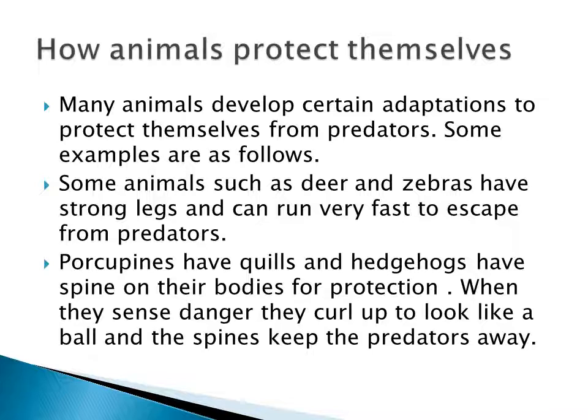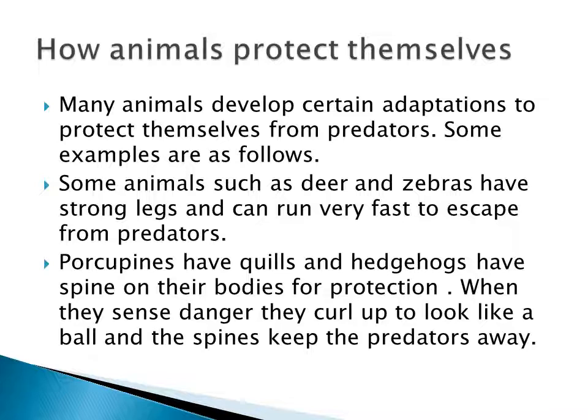But how do animals protect themselves from their enemies? So what is the topic? How animals protect themselves from their enemies. Many animals have certain adaptations to escape from predators. We will see some examples.